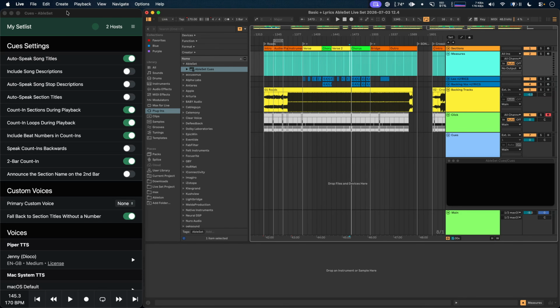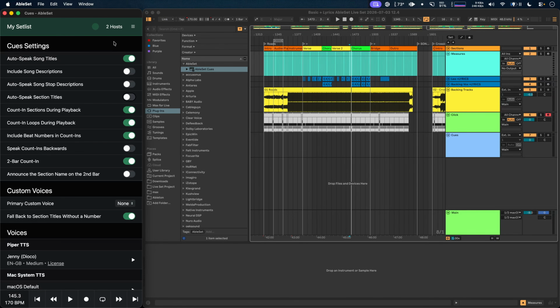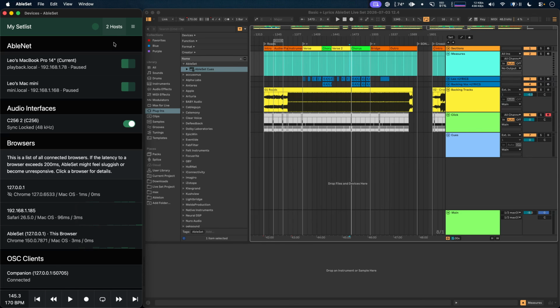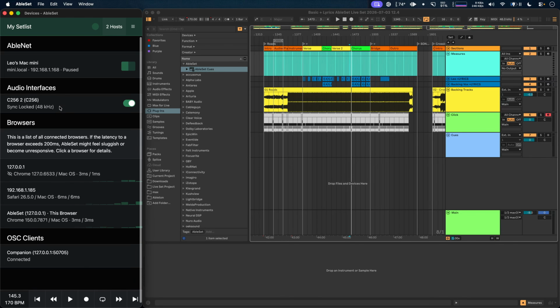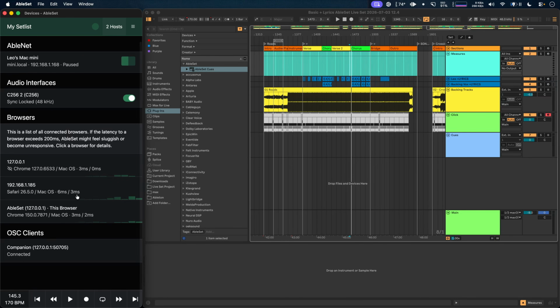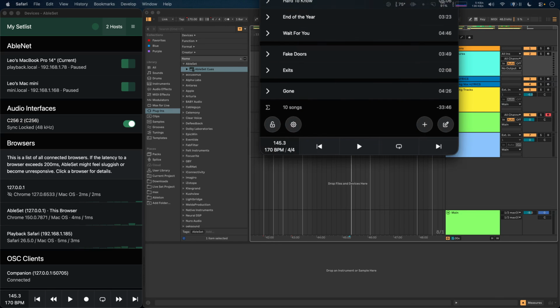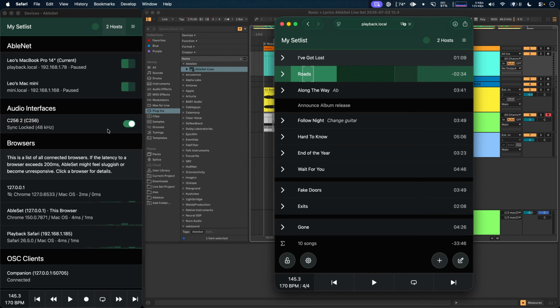The next new feature is the Devices page. You can reach it by pressing this button here at the top. And this is basically a hub of all devices that are connected to AbleSet. So this can be AbleNet devices, those can be audio interfaces, browsers, and also OSC clients. Let me open a new Safari window to show you what the Devices page can do.